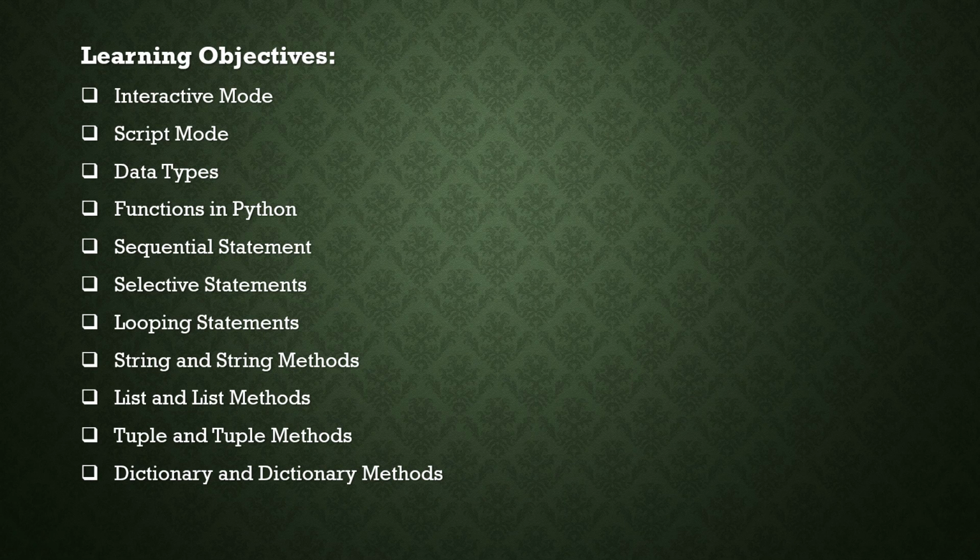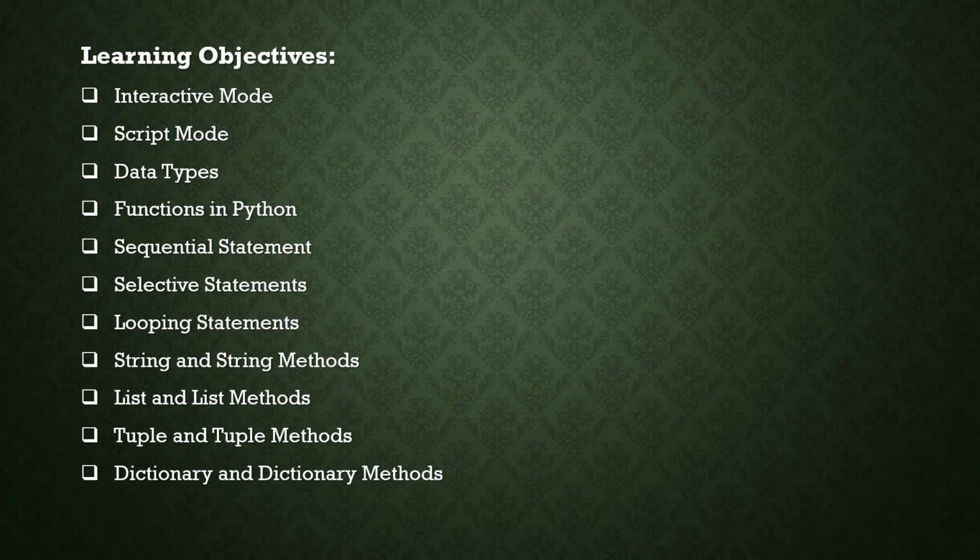Next one is looping statements. Last year we studied looping statements, which mean execution of the same set of instructions again and again until the given condition becomes false. Looping is also called iterative statements. It is also one of the important statements that we have to study in Python programming.